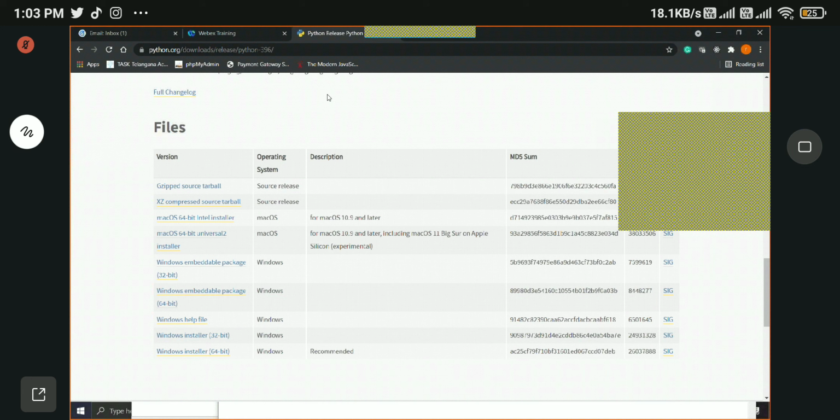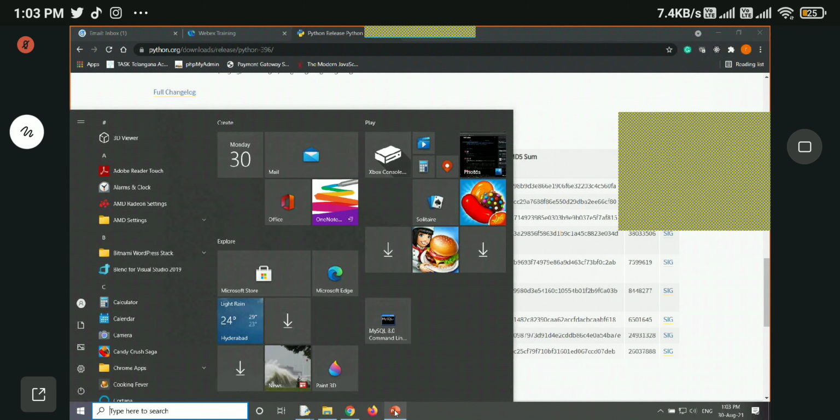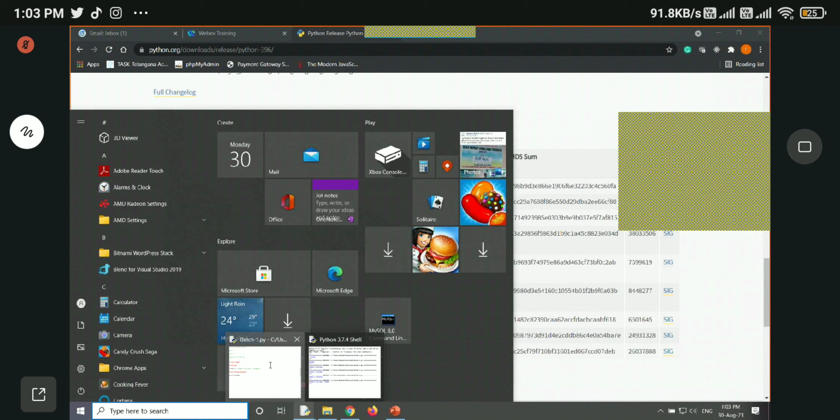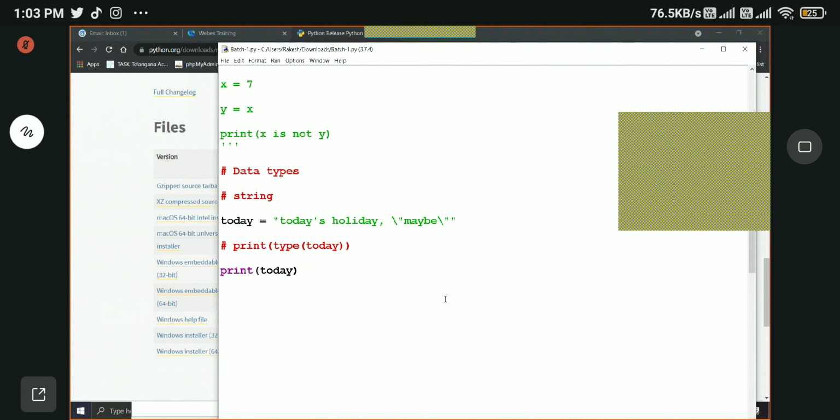So string we define in multiple ways, and escape character is also very important that you should know, right? So that is clear until now, right?